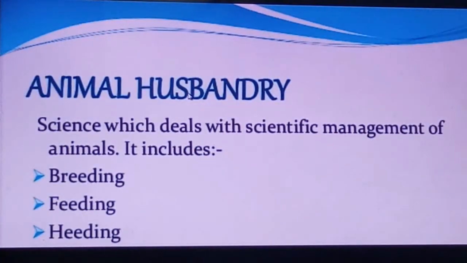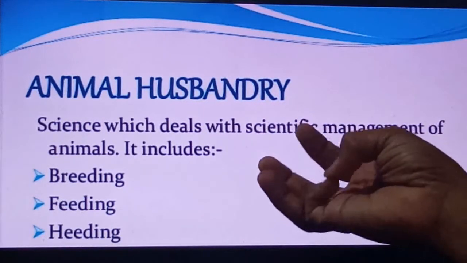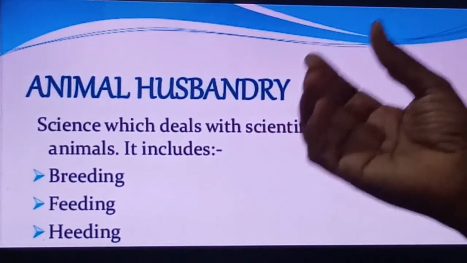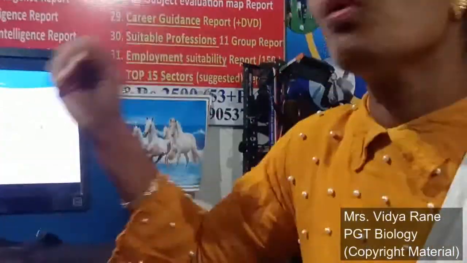The last point is food from animals. There are different animals from which we are getting food, right? Like eggs we are getting, milk we are getting, meat we are getting, right? So for meat, milk, eggs, various sources are there. Even one more, honey that we get from the honeybees, right? So this is what is called food from animals.